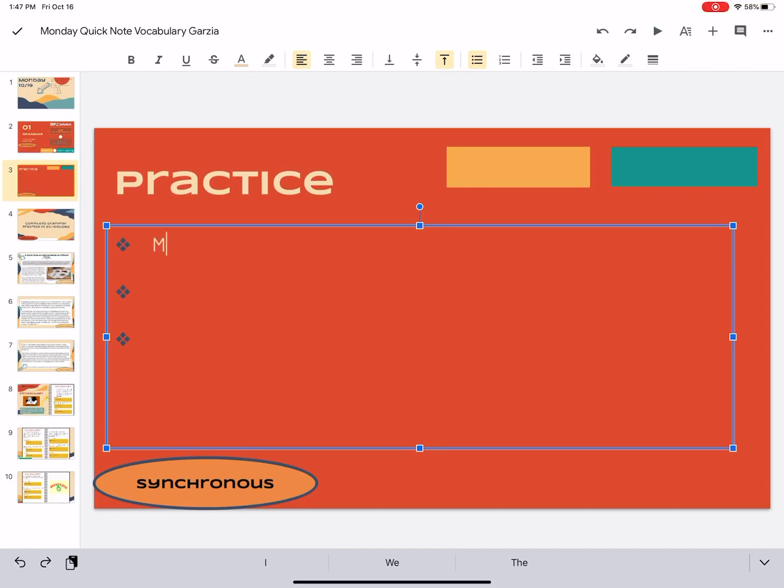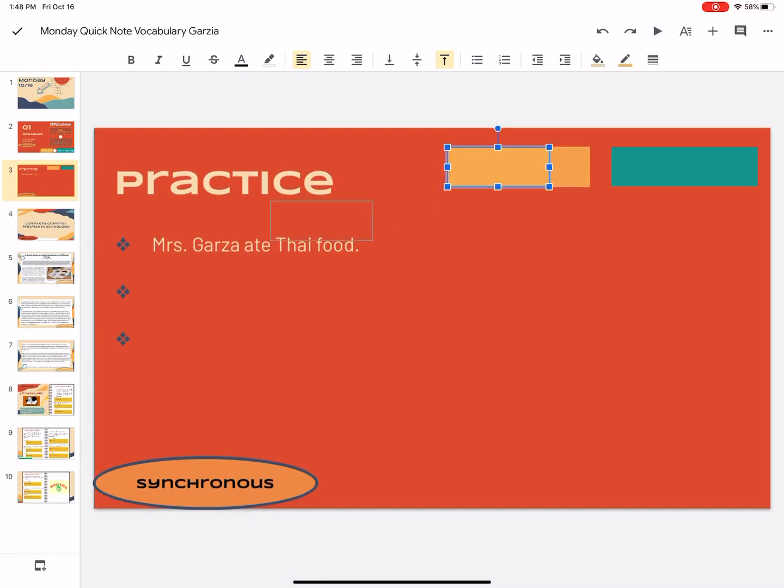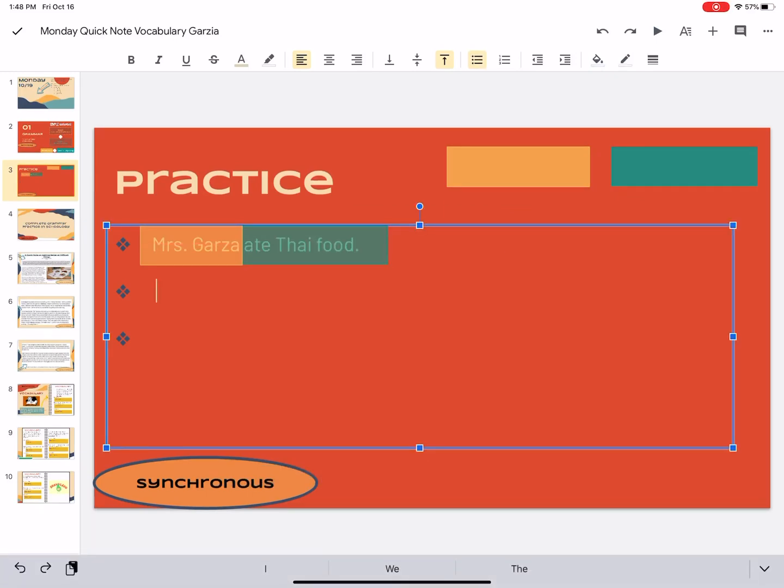Let's see. Mrs. Garza ate Thai food. So in this sentence, the subject, the who or what that the sentence is about, is Mrs. Garza. Who is it about? It's about me. I'm going to drag and drop that right there, Mrs. Garza. Now the next question is, what is the predicate? The predicate being the action. What did our subject do? Our subject, me, ate Thai food. So there's our predicate.